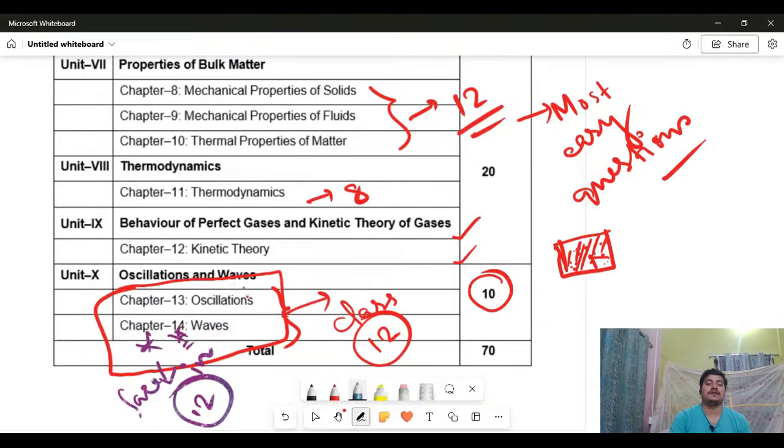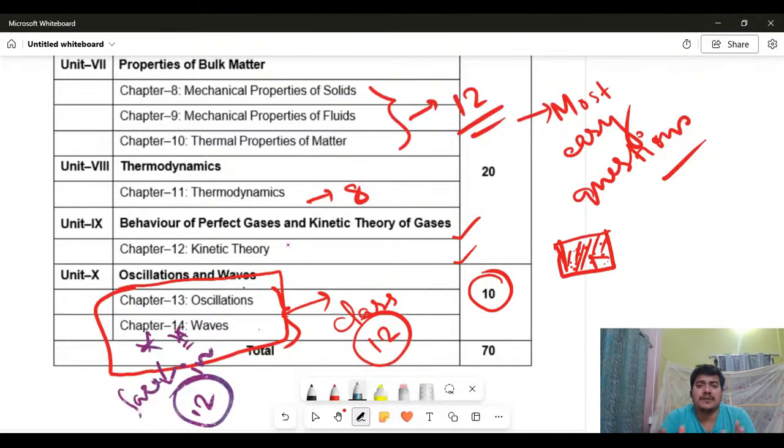Oscillation and waves, these are the two things you need to learn in class 11 properly, because whenever you learn physics in grade 12, or afterwards in graduation, you will face problems if you do not understand oscillation and waves in grade 11.